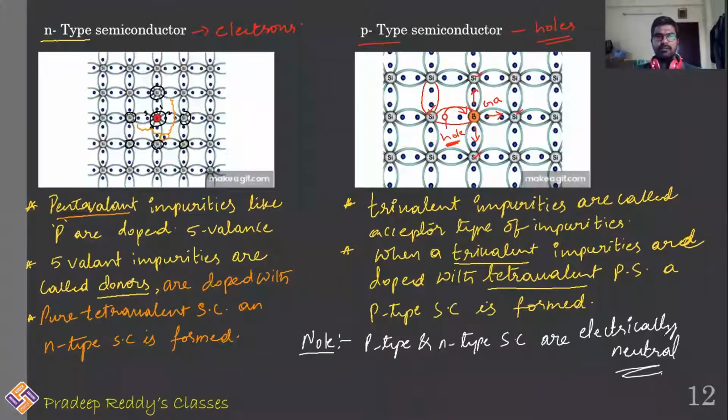The only difference between N-type and P-type is, in case of N-type, the electron number is greater. In case of P-type, the hole number is greater. In general, we will be choosing N-type semiconductor for construction of all electronic devices rather than preferring P-type semiconductor.